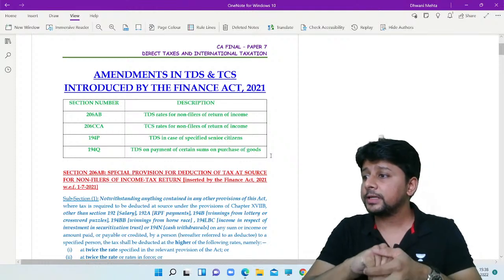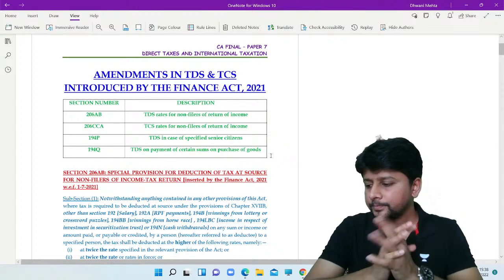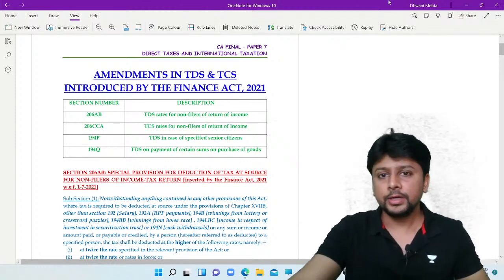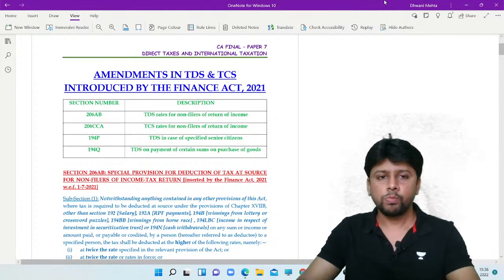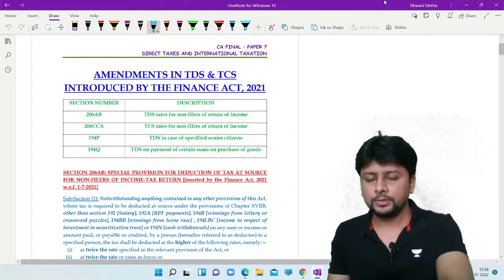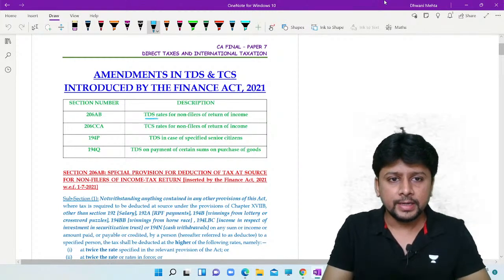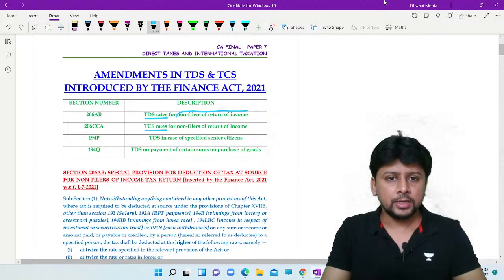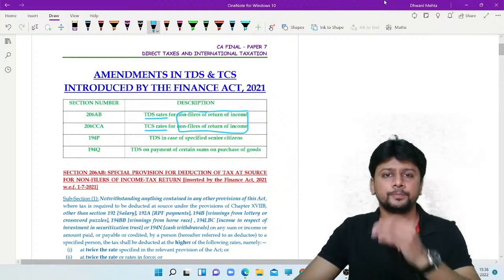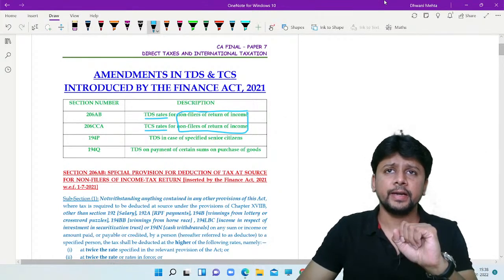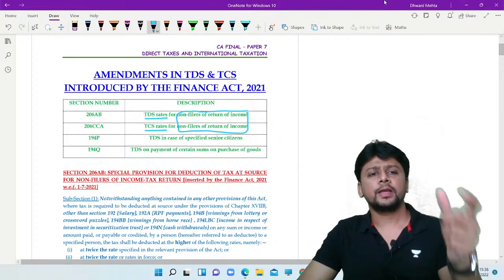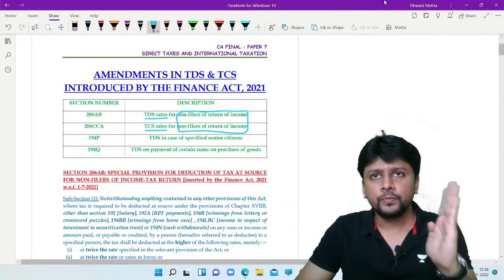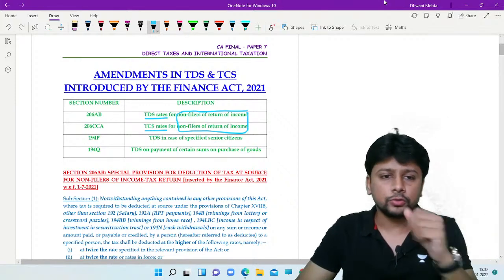So, what has Finance Act 2021 done? Broadly speaking, some important amendments that have been introduced are like this. There are two sections introduced: higher TDS rates and TCS rates, targeting non-filers of return of income. Very interesting as an amendment. It's basically a numeric type of amendment, so you can expect MCQs as well as descriptive questions too.